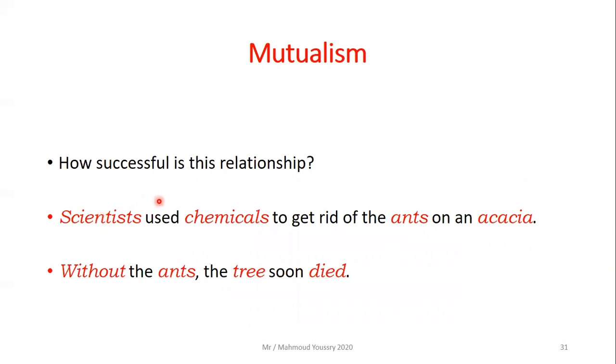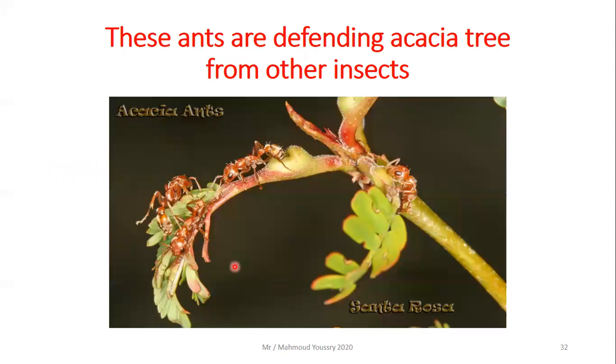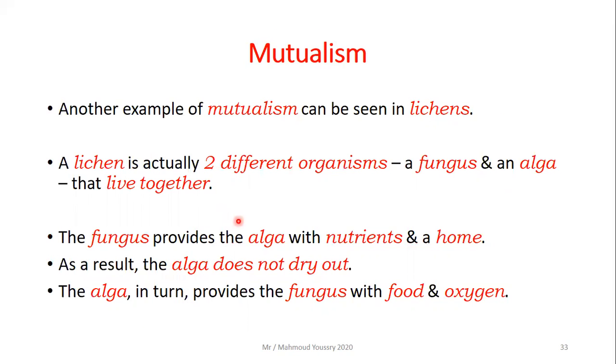How successful is this relationship? The scientists used chemicals to get rid of the ants on an acacia to make sure that this relationship is mutualism. Without the ants, the tree soon died. Here is a picture of an acacia tree and the ants living on it. Then we move to the third and the last example of mutualism.